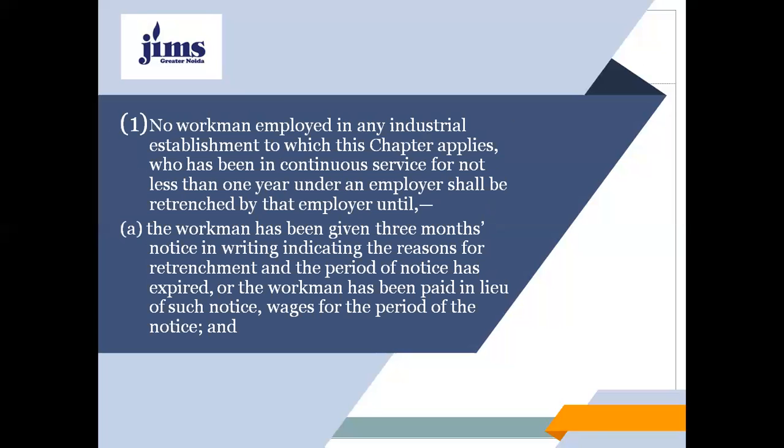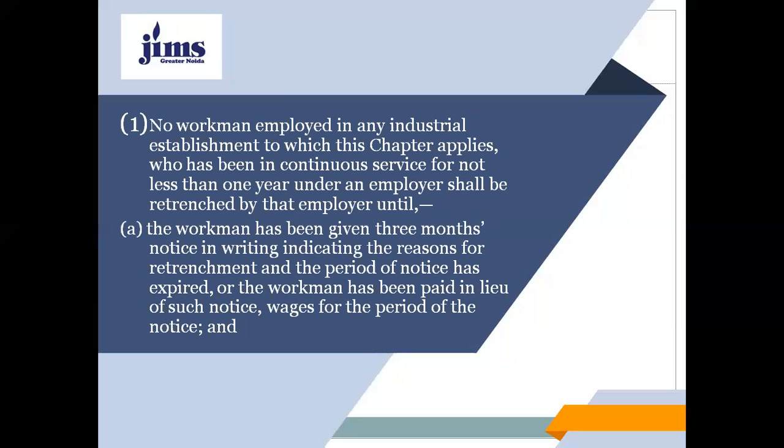So my dear students, the conditions precedent for the retrenchment are: no workman employed in any industrial establishment to which this chapter applies, who has been in continuous service for not less than 1 year under an employer, shall be retrenched by the employer until (a) the workman has been given 3 months' notice.